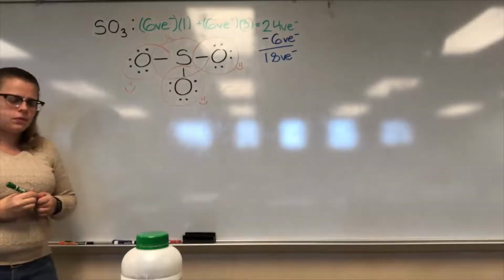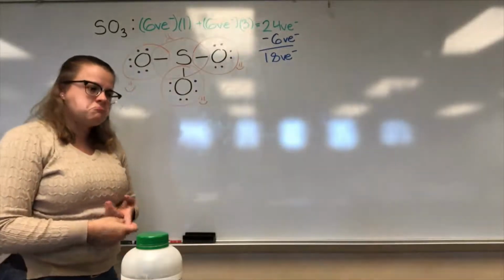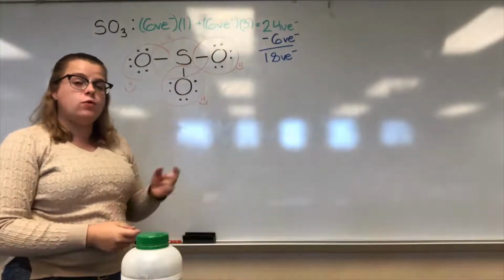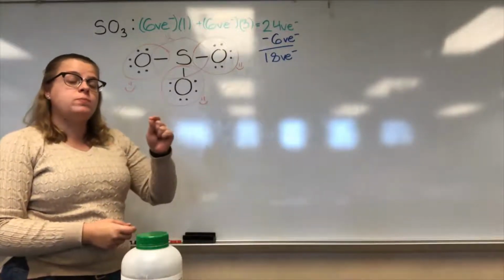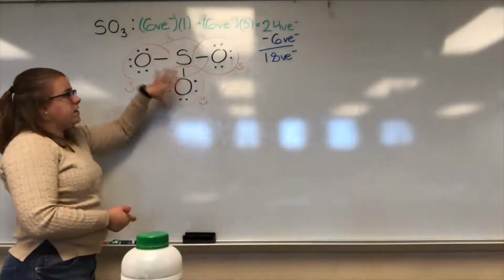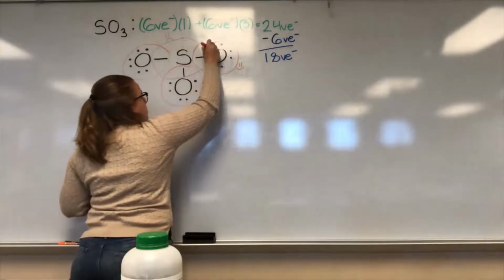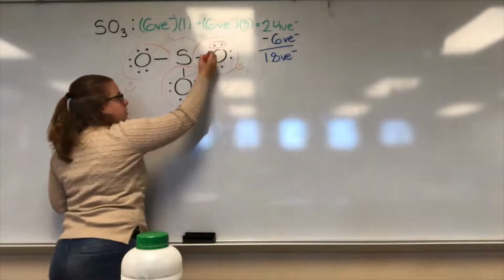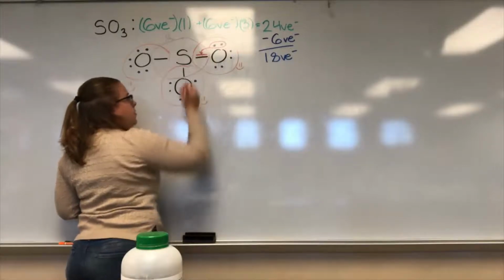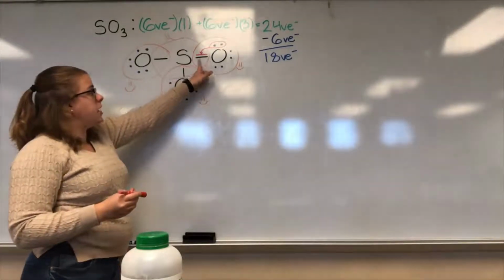Well, we have no more valence electrons to place. We can't place any bonds, we got nothing. But we can move an electron pair to become a bond. So I can use any of these electron pairs. Let's go ahead and just use this one here. I can take this electron pair and move it here to become a bond. And remember, those are double bonds. So I just made a double bond between oxygen and sulfur.